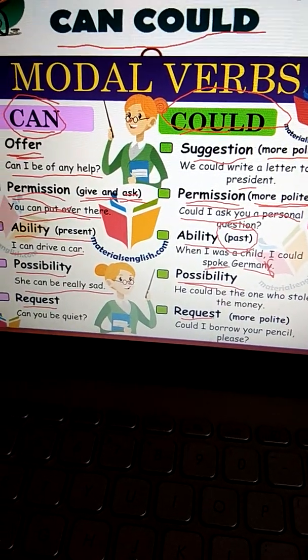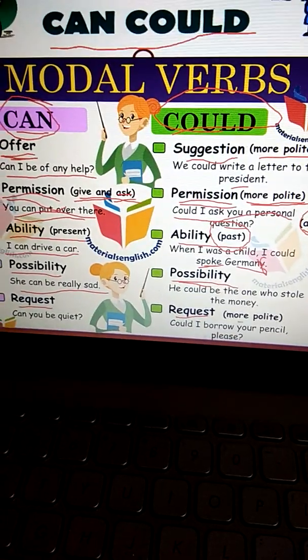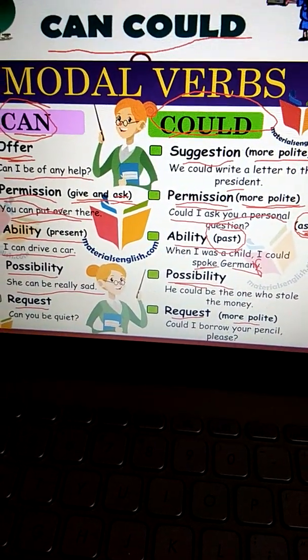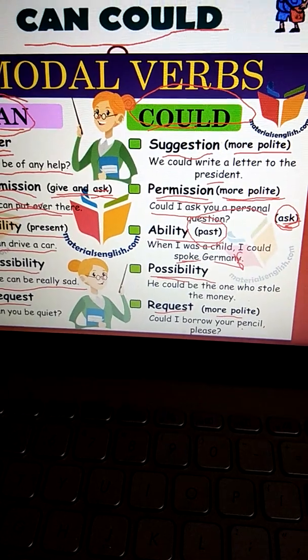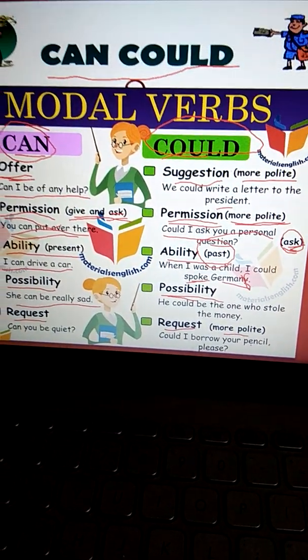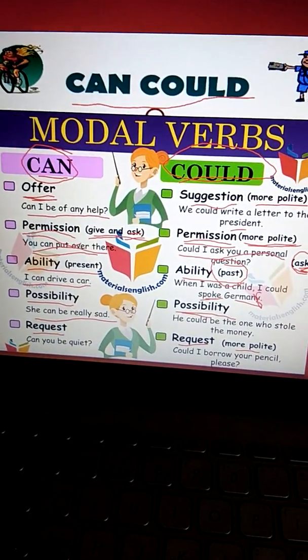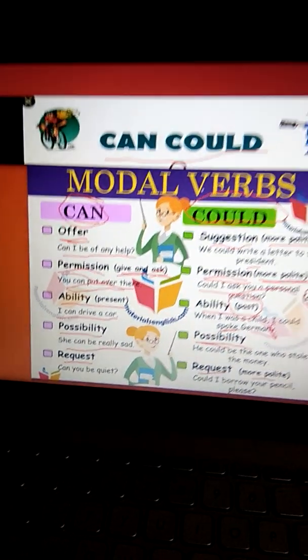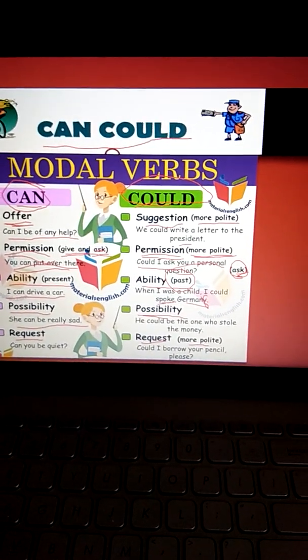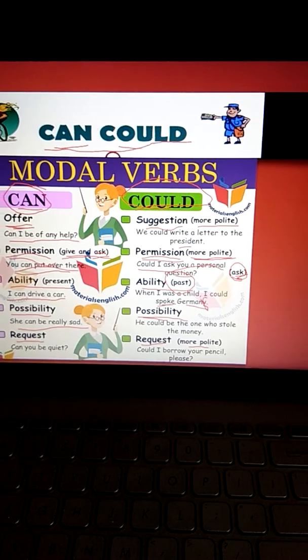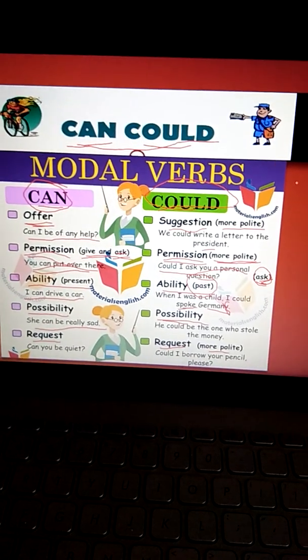Then request. Again requesting is more polite. Could I borrow your pencil please? So it's a very polite request that you are making. So these are the situations where you use the modal verbs can and could.